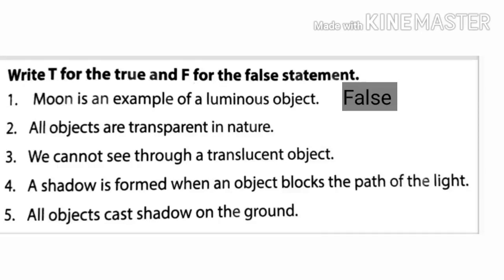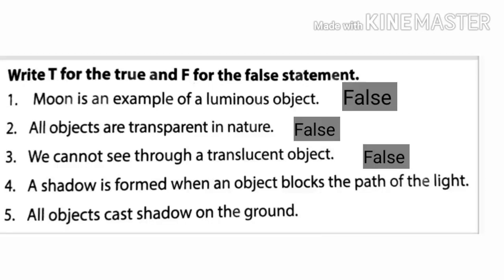Second one is all objects are transparent in nature. It is false statement. Objects can be transparent, translucent or opaque. Third one is we cannot see through a translucent object. This is also false statement. We can see but not clearly through translucent object.